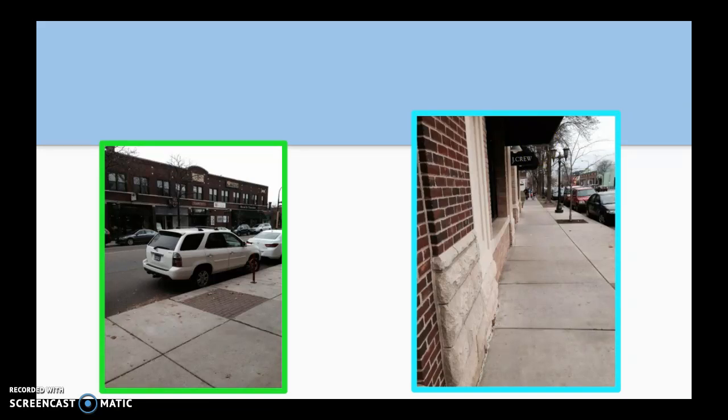And even though it doesn't really look upscale, if you go into the stores, you can tell that they are really upscale. It kind of looks average on the streets, but inside you can definitely tell that it's an upscale place. And also, people are not as friendly here as they are in Los Angeles.